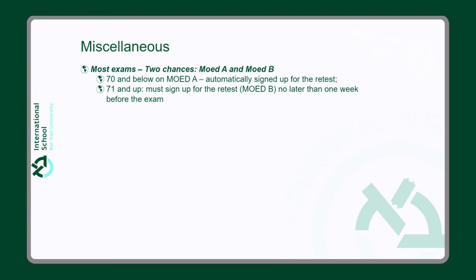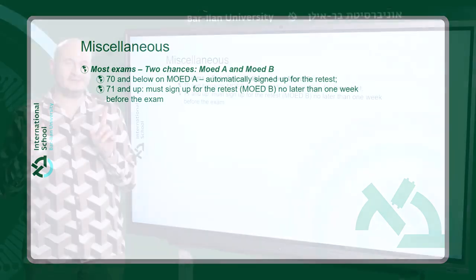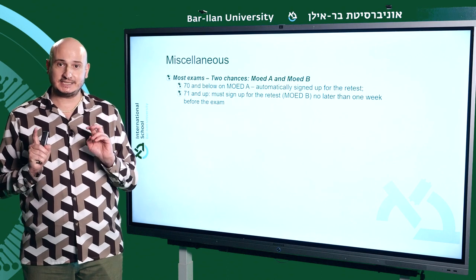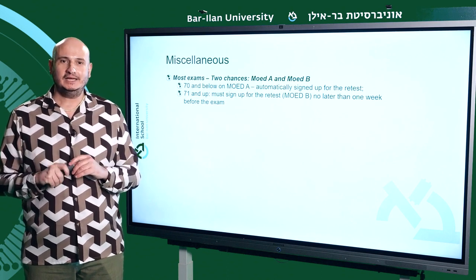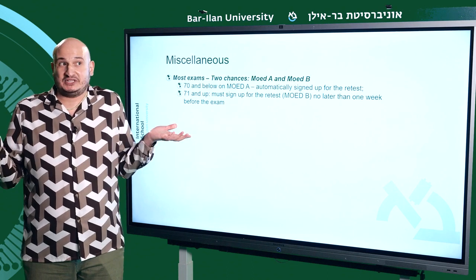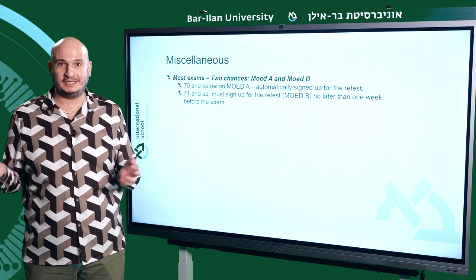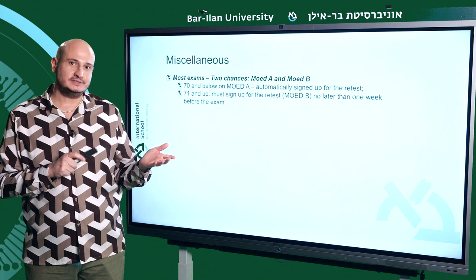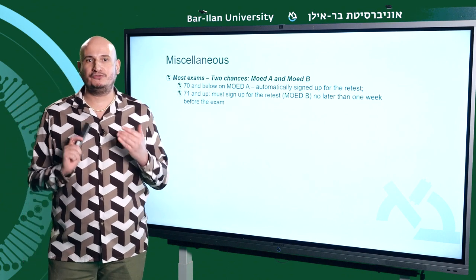What else? Exam retake policy. For most exams, you'll have 2 chances, Moed A and Moed B. If your score falls below 70 in Moed A, you'll automatically be registered for the retest. You obviously don't have to take it again, as in most cases, 60 is the passing grade. If you score 71 or higher in Moed A, and for some reason you still want to improve your grade, remember to sign up for the retest, as in Moed Bet, no later than 1 week before the exam date.